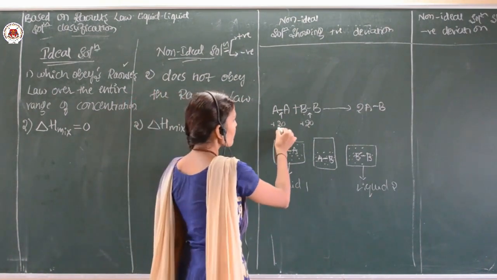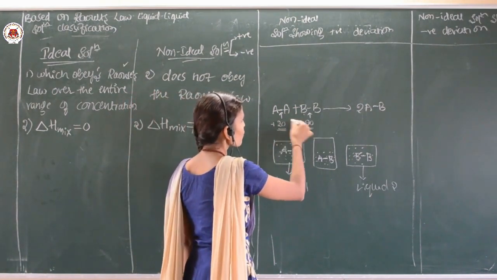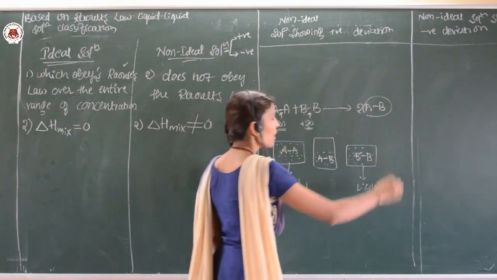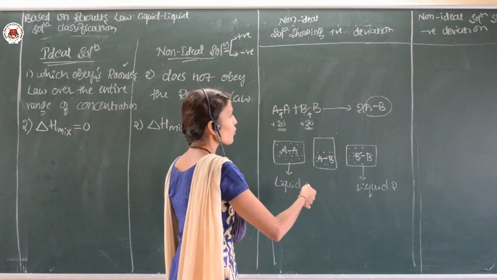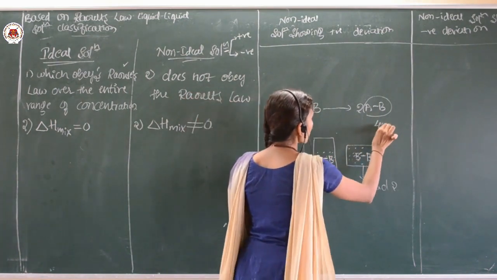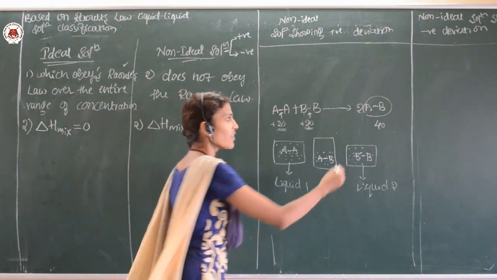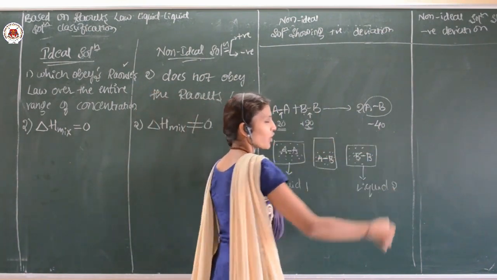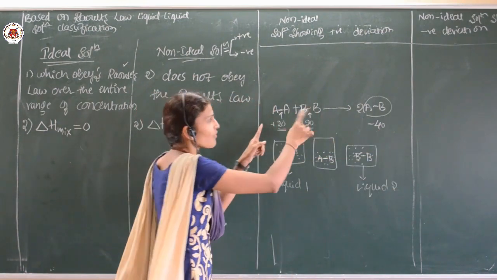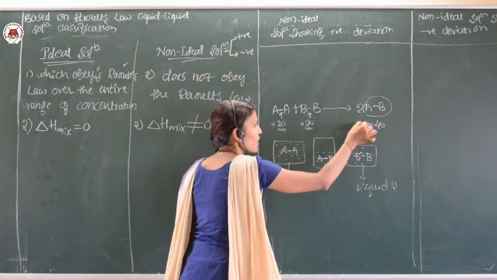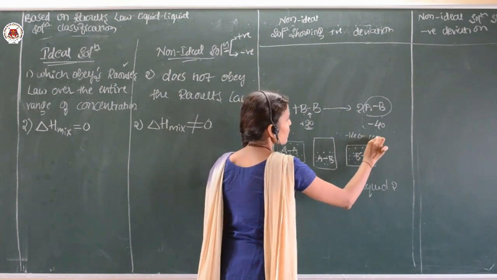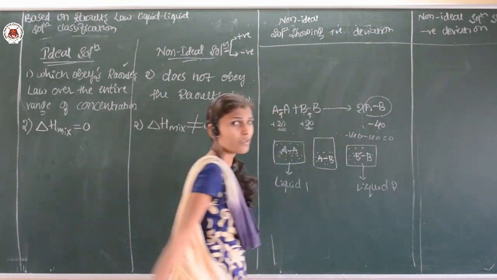So when I am supplying 20 joules and 20 joules for these two interactions, there is a formation of the new interaction AB, and it will release around 40 joules of energy, that is minus 40. Here plus 40, minus 40, so the change after mixing will be 0.